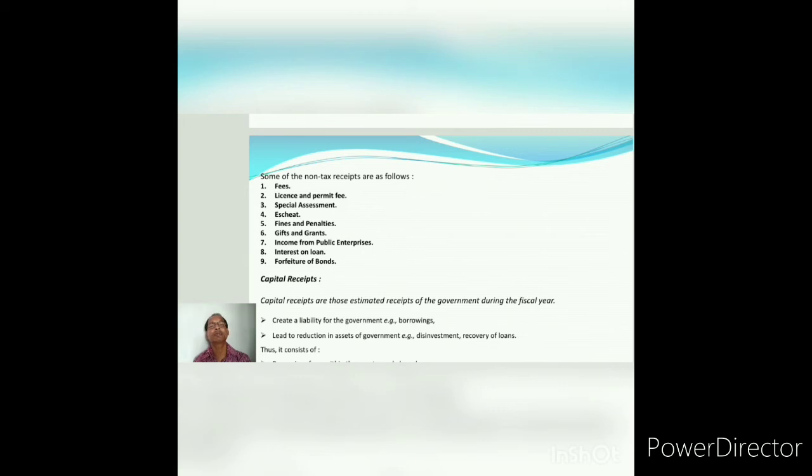Now we are coming to capital receipts. Capital receipts are those receipts of the government which create a liability for the government, or you can say lead to a reduction in assets of the government. Whatever the government is getting from borrowing creates liability for the government. And whatever the government is getting from disinvestment or recovery of loans leads to reduction in assets, and they come under capital receipts.